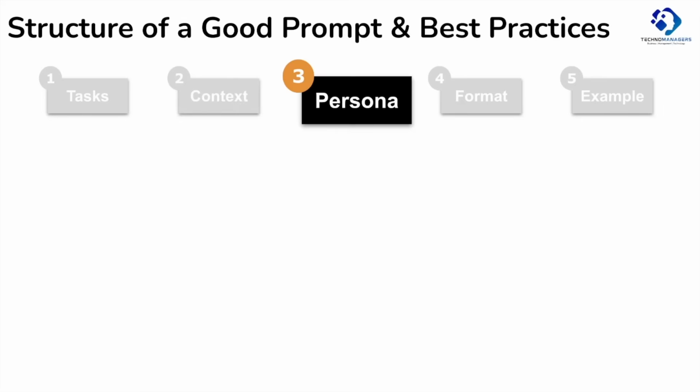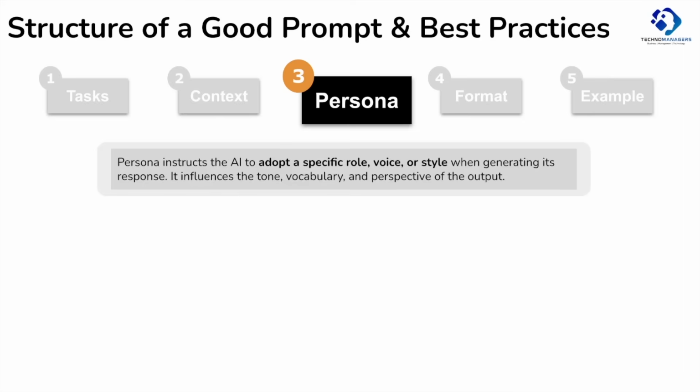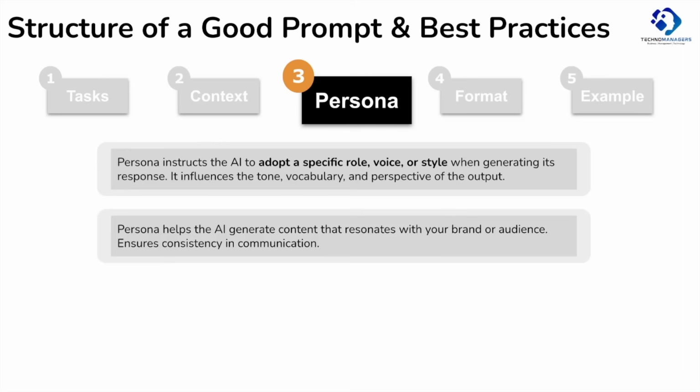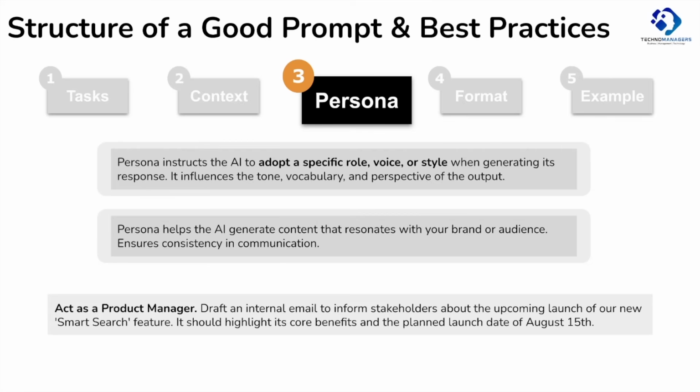The third important part of the prompt is the persona. So, what is a persona? Persona instructs the AI to adopt a very specific role, voice, and style while generating its response. It influences the tone, vocabulary, and perspective of the output. Persona helps AI generate content that resonates with your brand and your audience. So continuing with the same example of email, this is the improved prompt. By adding the persona like act as a product manager, the output will be better than your previous prompt.